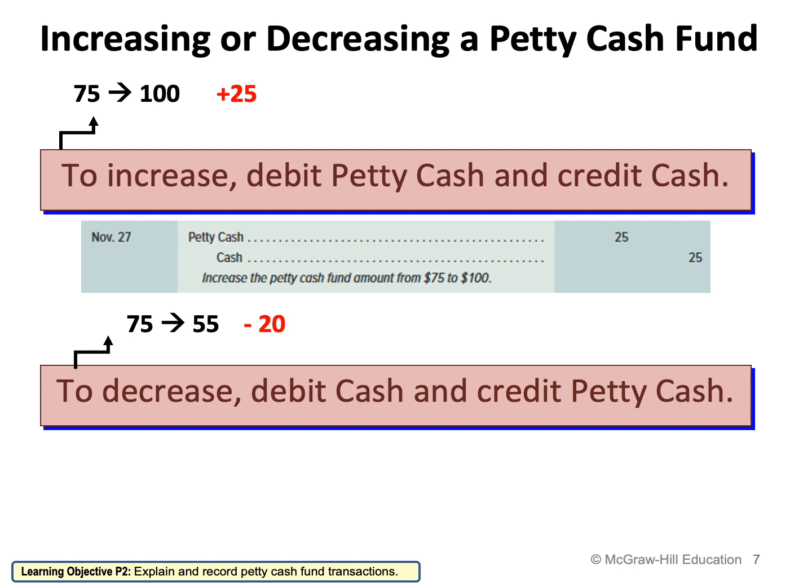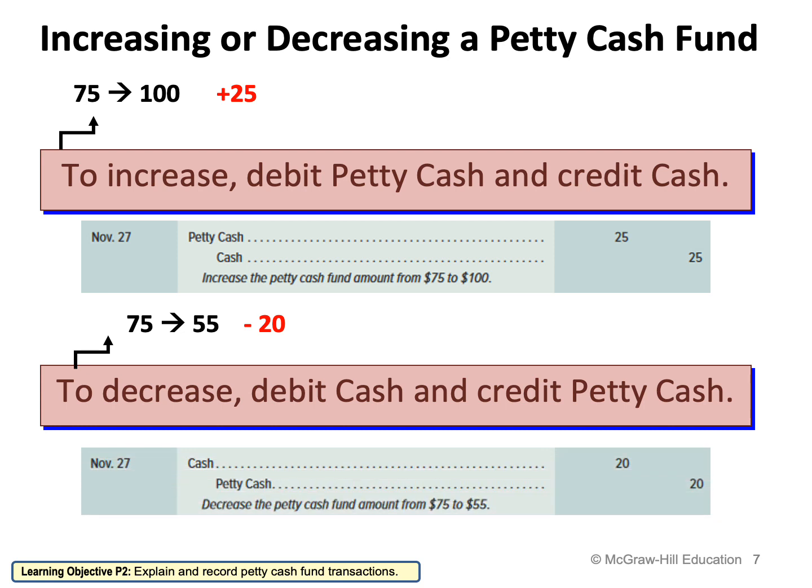Okay, so now I'm going to record the entry, but in this case, because I'm decreasing it, I'm going to say cash to petty cash. So when you're going to decrease it, I'm going to say cash to petty cash by 20, which is the difference.